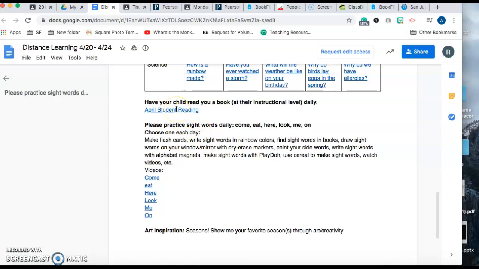Have your child read to you at their instructional level every day. You can click that link. We've talked about it before. Don't forget to practice sight words. And as of this week, I haven't seen any artwork submitted to me about rainbows, but this coming week, we're going to do seasons. Show me your favorite season through art or creativity. You maybe do a collage with magazines. You can do something fun with paint, or you can do something fun with Play-Doh. But show me in a way that what your favorite season is through art or creativity.